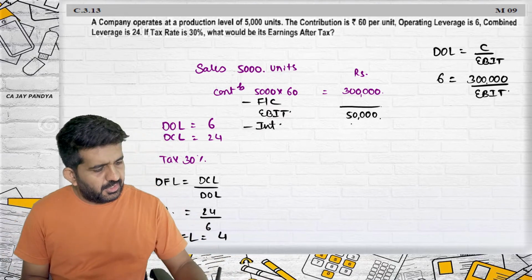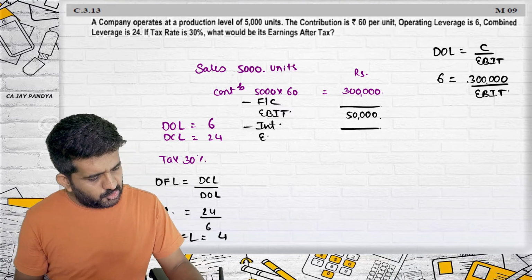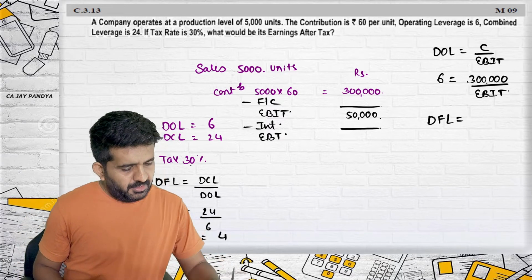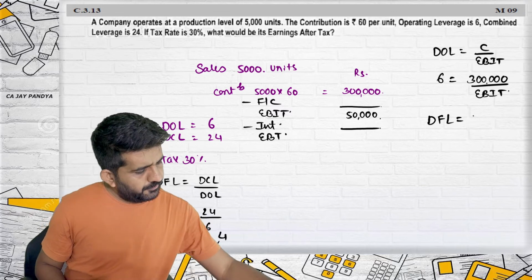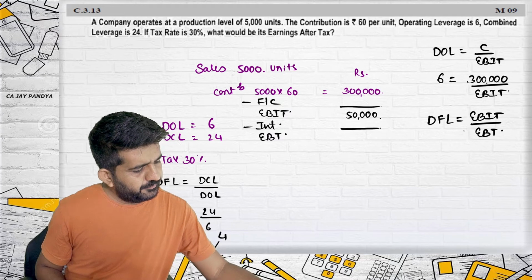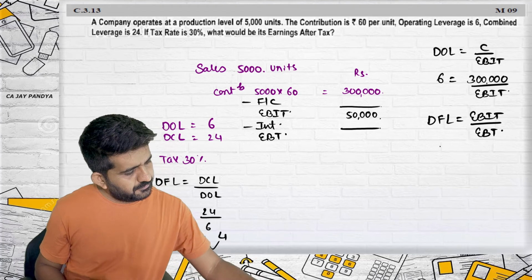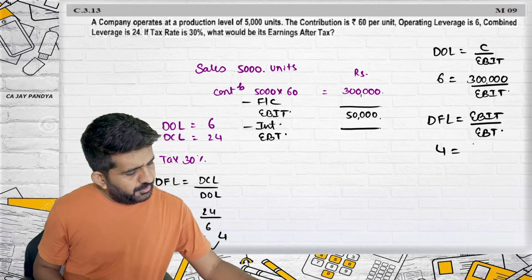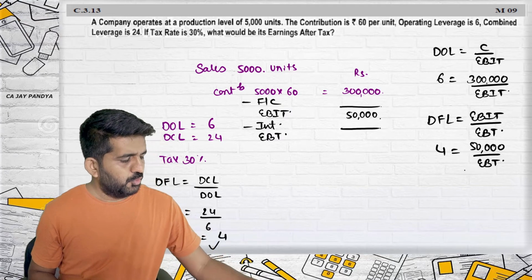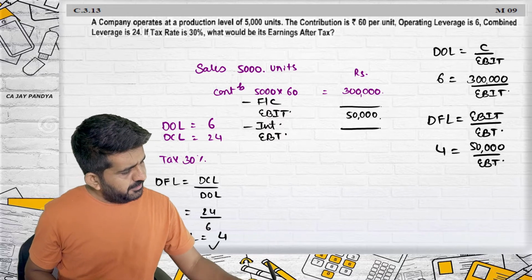Minus interest. And what is the interest factor? We don't know. Interest is not directly given. But do we have the degree of financial leverage? Yes. Degree of financial leverage is 4, which is nothing but EBIT upon EBT. So 4 equals EBIT 50,000 upon EBT. So EBT will be 12,500.